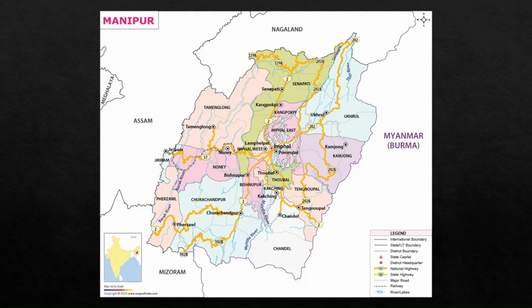The state has been grappling with political instability and violence since May 2023, marked by the ethnic conflict between the Meiteis and the Kukis community. The Manipur crisis stems from the ethnic conflict between the Meiteis and Kukis communities, triggered by a court order for the scheduled tribe status for the Meiteis. Political instability has worsened with Chief Minister N. Biren Singh's resignation. The violence and the BJP's failure to find a successor has led to the President's rule. This unrest has led to significant violence, displacement, and the breakdown of law and order in the state.